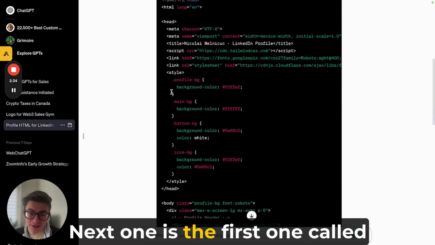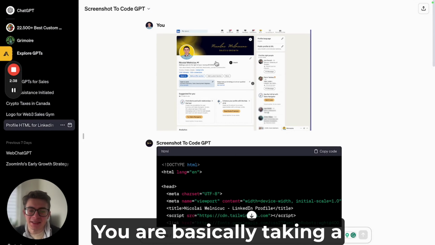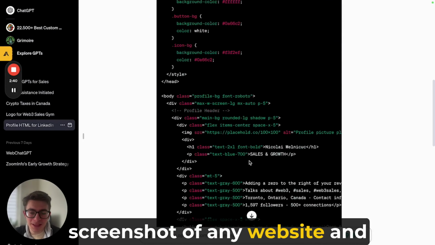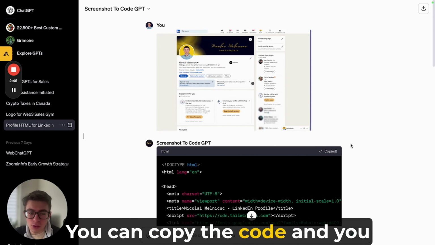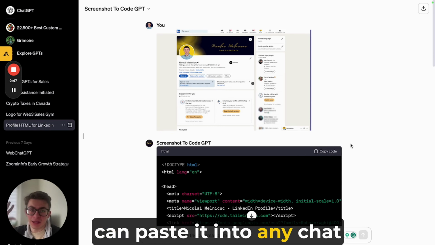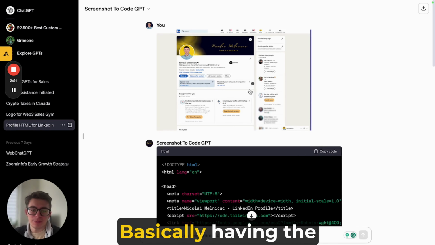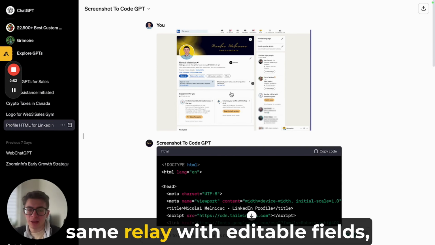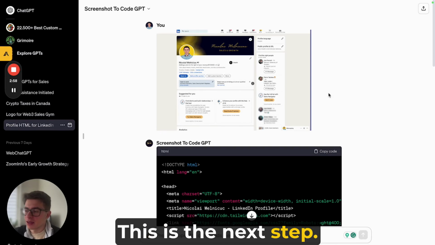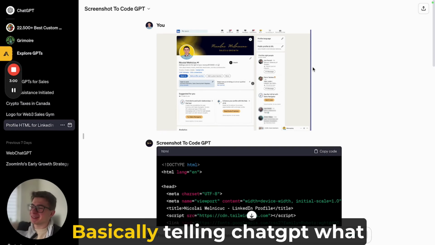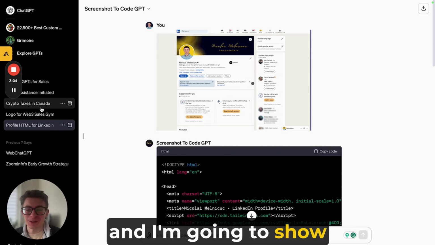Next one is the first one, called Screen to Code GPT. This is amazing. You're basically taking a screenshot of any website and it gives it to you in the form of code. You can copy the code and paste it into any code editor or any website that you want to have. Basically having the same overview, same layout with editable fields, all of this sort of stuff. This is the next step. Better than this is when you're just basically telling ChatGPT what kind of website to create and it creates it for you. And I'm going to show it also to you.